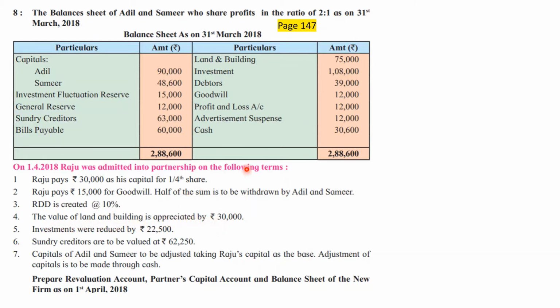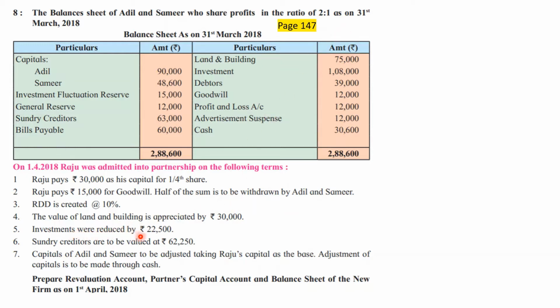Value of land and building is appreciated by rupees 30,000. So 75,000 should not be converted into 30,000, but 75,000 should be added with 30,000. So outer column amount will be 1,05,000 because the wording is not appreciated to 30,000, it is appreciated by 30,000. So whatever is there, that should remain, and additional 30,000 should be added to the same. So 75 plus 30, that goes to 1,05,000.